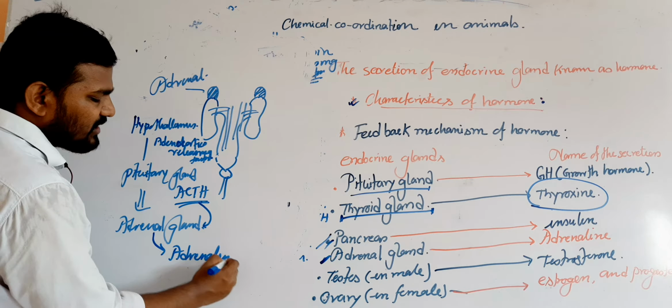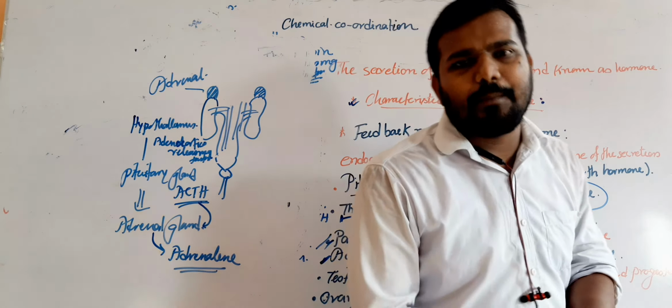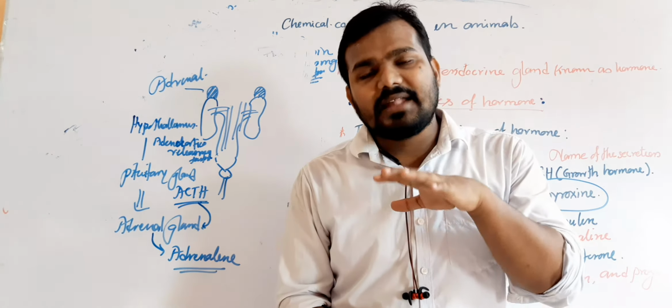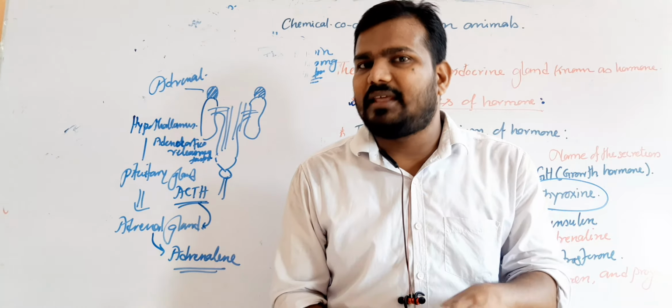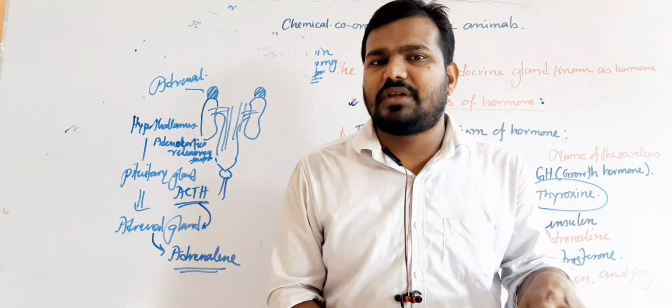Now, what are the functions of the adrenaline hormone? During a critical situation like fear, happiness, or sadness, the adrenal gland will secrete the adrenaline hormone, which helps to equilibrate our body condition with the surroundings.